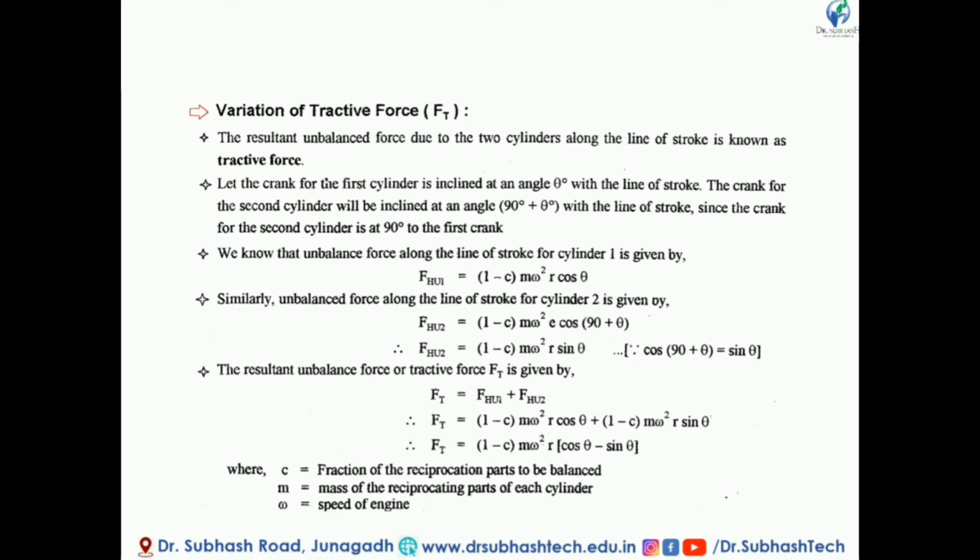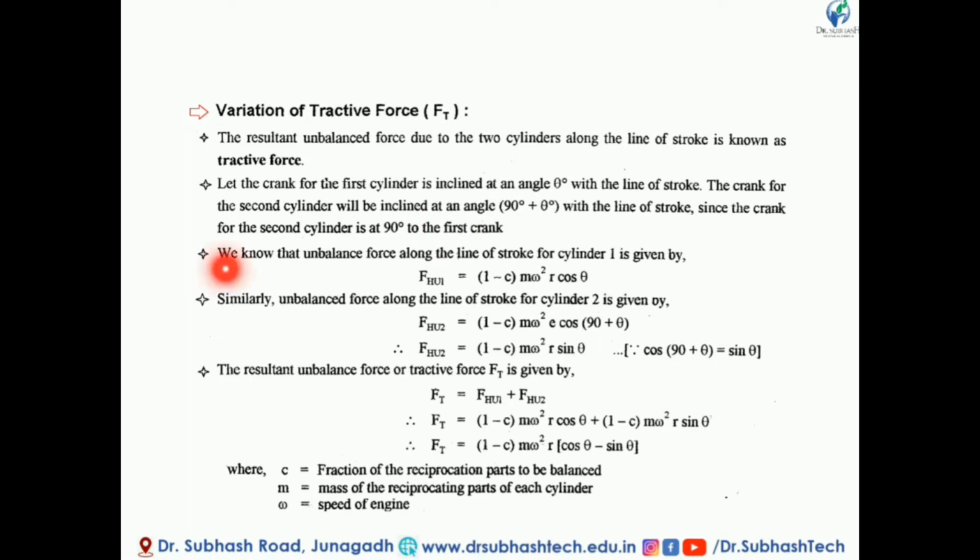So let us consider the crank for the first cylinder inclined at an angle theta with the line of stroke, and the crank for the second cylinder will be inclined at an angle 90 degrees plus theta with the line of stroke. Since the second crank is at 90 degrees to the first crank, in a locomotive engine the angle between two cranks is 90 degrees. So if the angle for the first crank with the line of stroke is theta, then the angle for the second crank with the line of stroke becomes 90 plus theta.